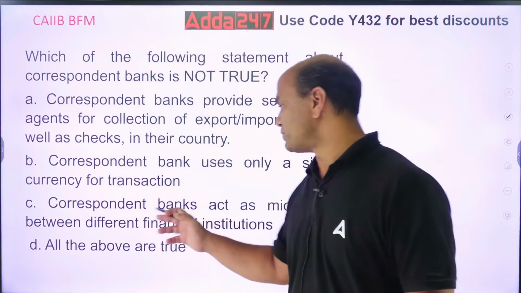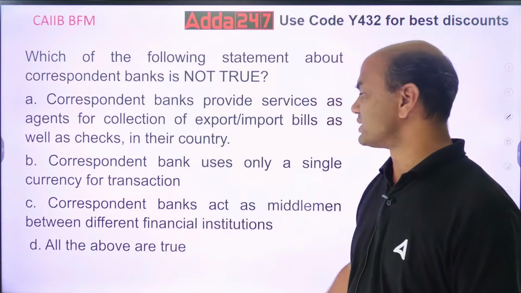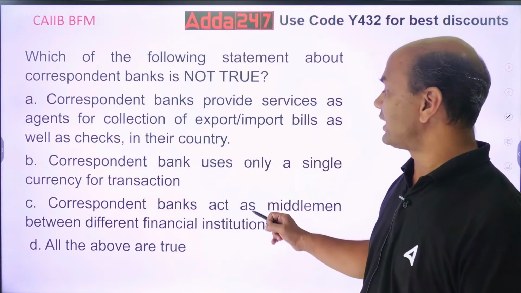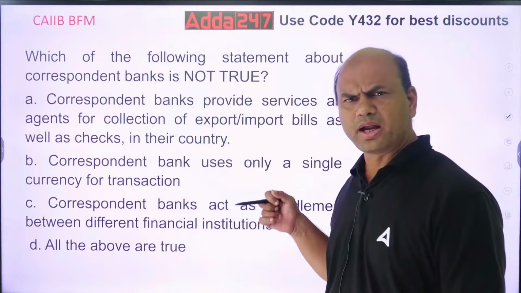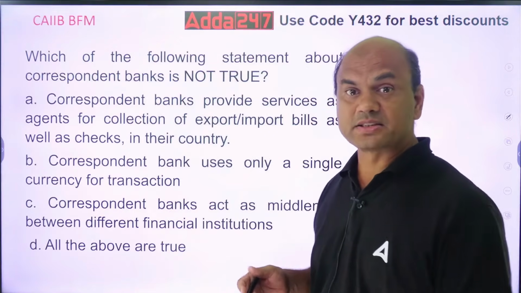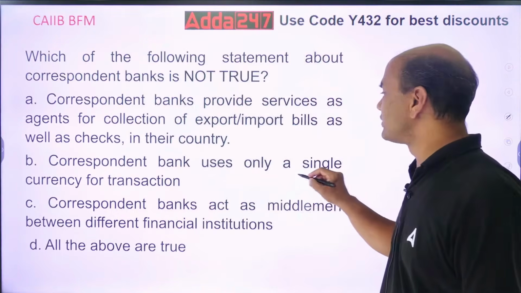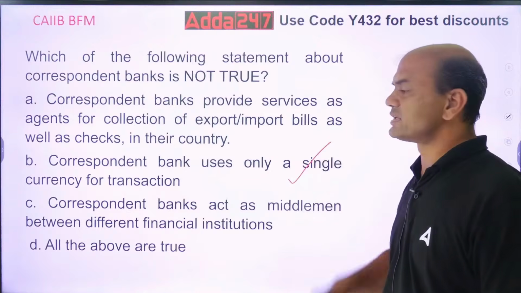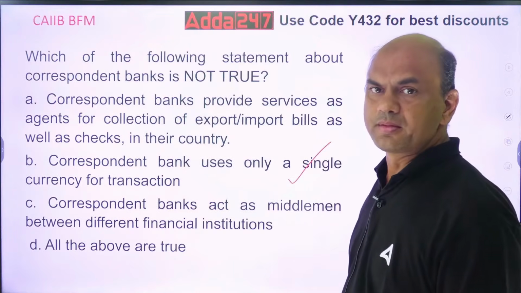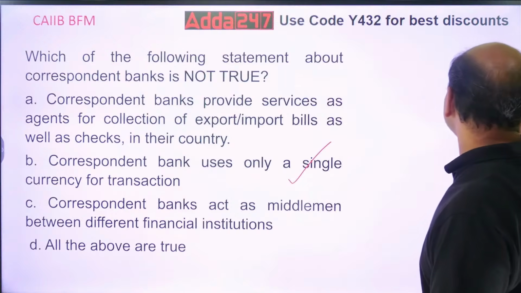Correspondent banks act as middlemen between different financial institutions. Do they act as middlemen? Yes, they will act as an agent. So what do you want? You want not true. So not true is what? This single currency. That is false. They use multiple currencies. Okay?